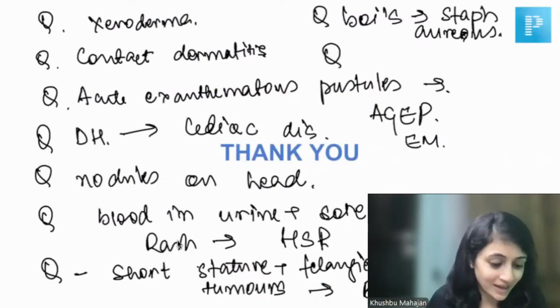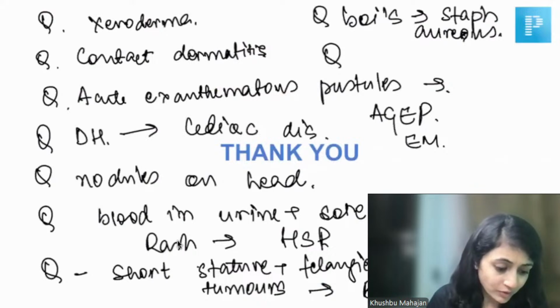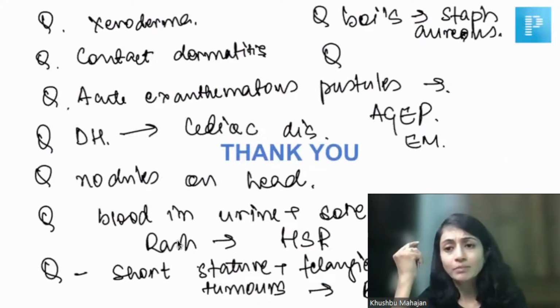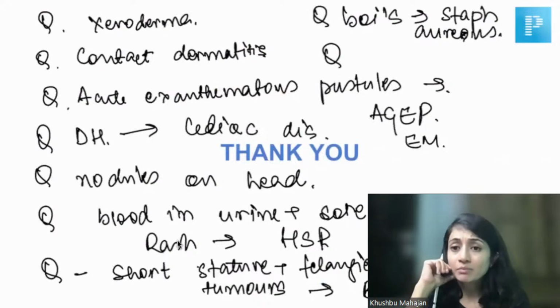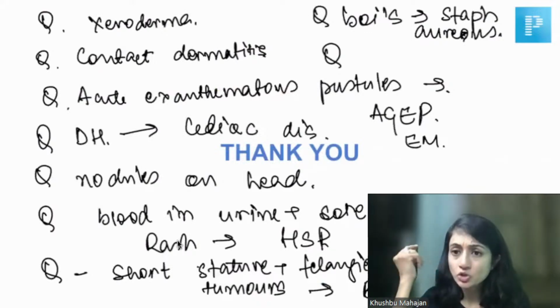One question on head, which is like big nodules with pus. So see, on head, there can be multiple tumors. Pilomatricoma is one tumor which can present on head. There can be multiple steatocystomas.